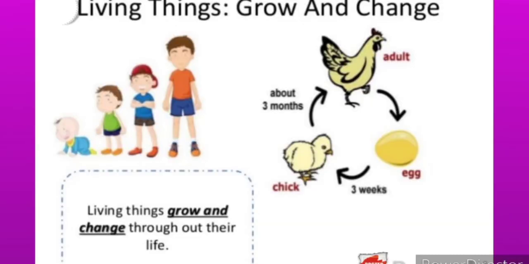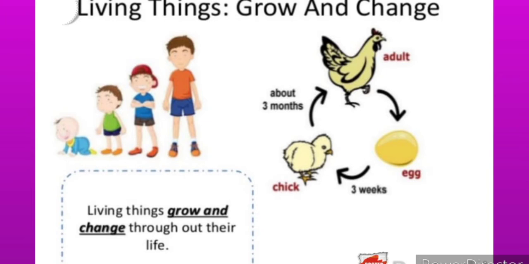Next, living things grow and change. That means living things can grow and change throughout their lives. Like we have seen, when a child is born, the child slowly grows, plants grow, animals grow. So these are the kinds of changes that only take place in living things. Non-living things do not change their shapes. They do not grow actually. Only living things grow and they change according to time.